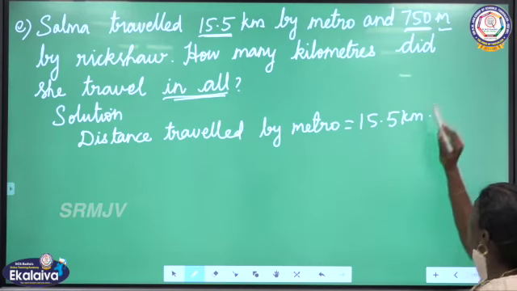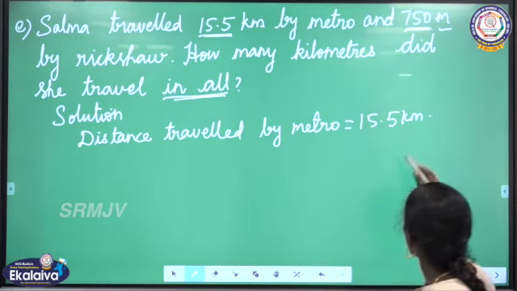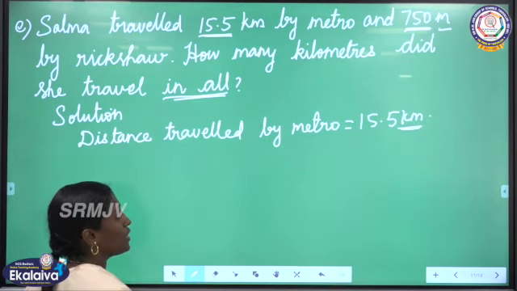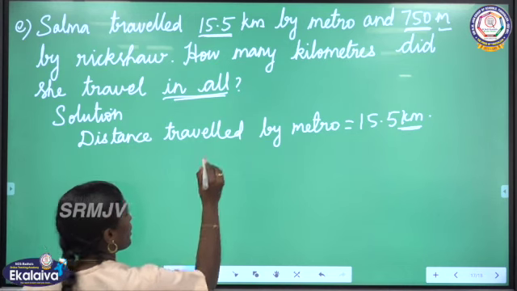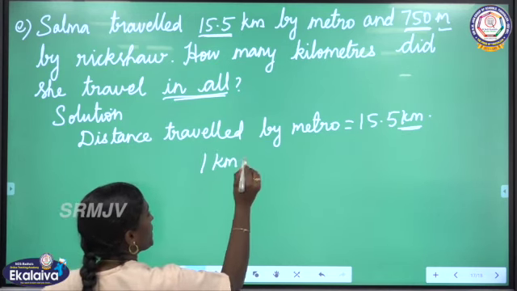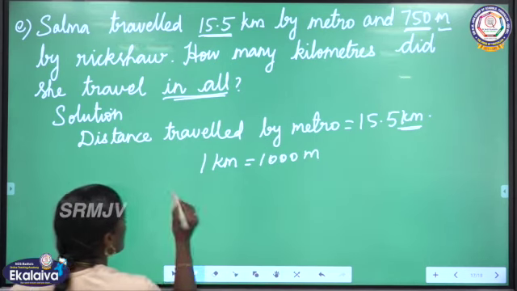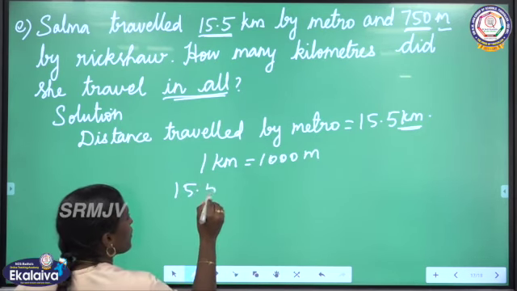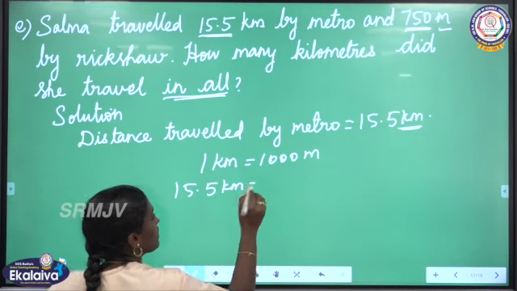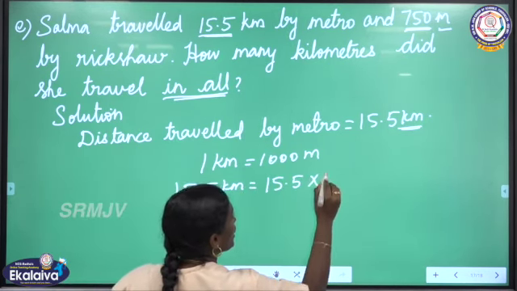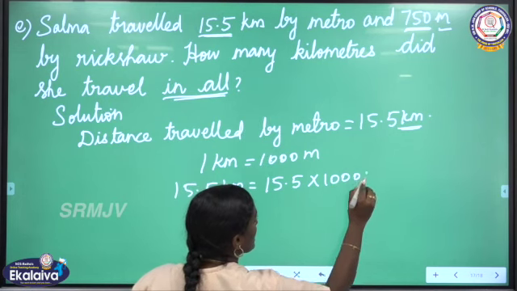Yeah, one is in kilometer, another one is in meter. So we are going to convert the kilometer into meter. Greater unit to smaller unit. So we have to use multiplication. 1 kilometer is equal to 1000 meter. Here we are having 15.5 kilometer. So we have to use multiplication. 15.5 into 1000 meter.